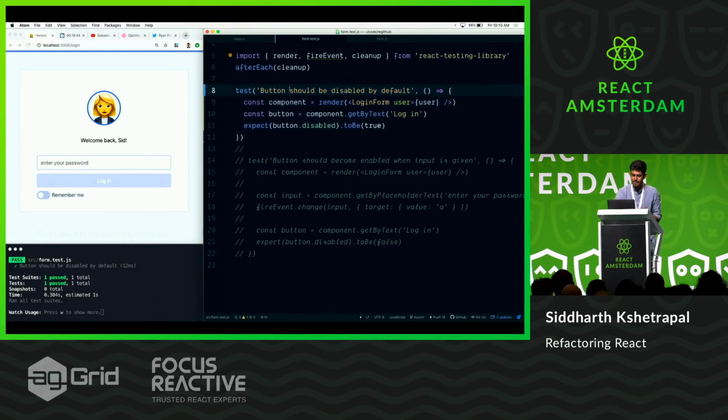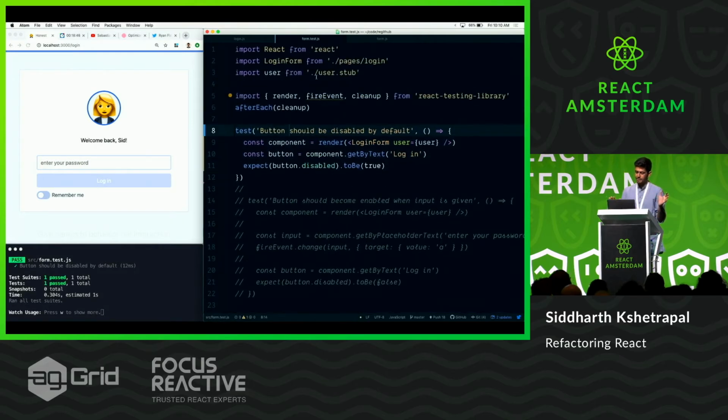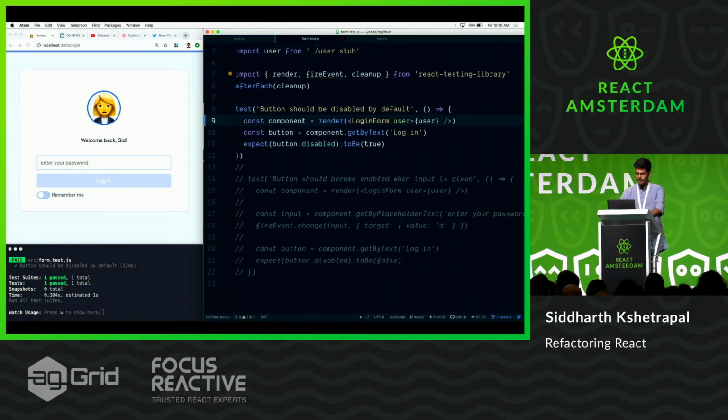So I have a test here, which uses React Testing Library. Thanks, Kent. This is amazing. And I stub the user. And what we do here, I really want you to look at the API, because I think it's really cool. We say render the login form, give it the stub thing. And then we say button is the component we rendered, getByText. So you're not adding data IDs, or trying to figure out the first element and the next child of that. There's no path-related stuff. It's just what the user sees.